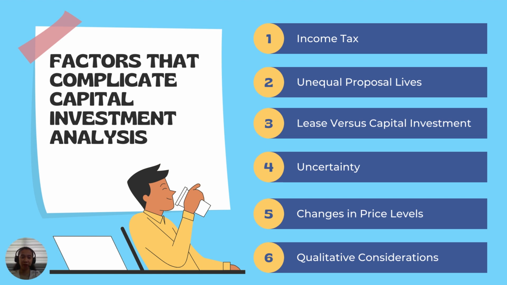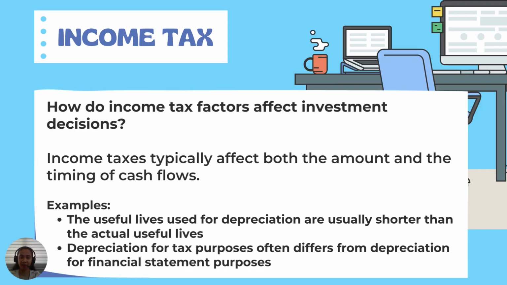So let's start with the factors that complicate capital investment analysis. In the previous discussions, we have learned the four widely used methods of evaluating capital investment proposals. As managers' decisions are critical to the company, there are other factors they need to consider before making decisions on investment proposals. And these factors are: income tax, unequal proposal lives, lease versus capital investment, uncertainty, changes in price levels, and qualitative considerations. Let's start with income tax.